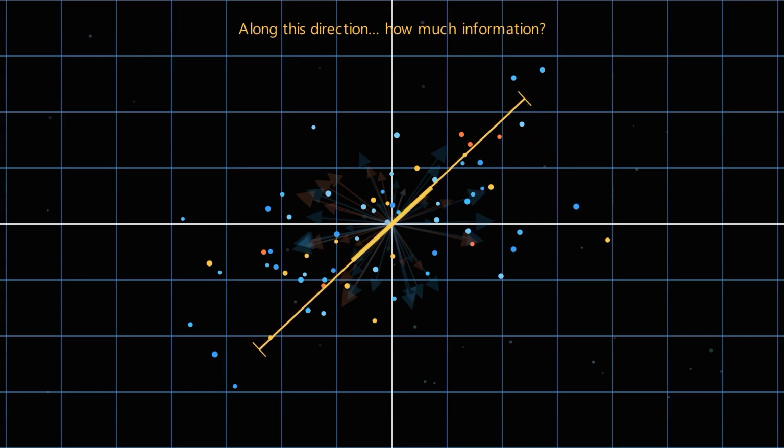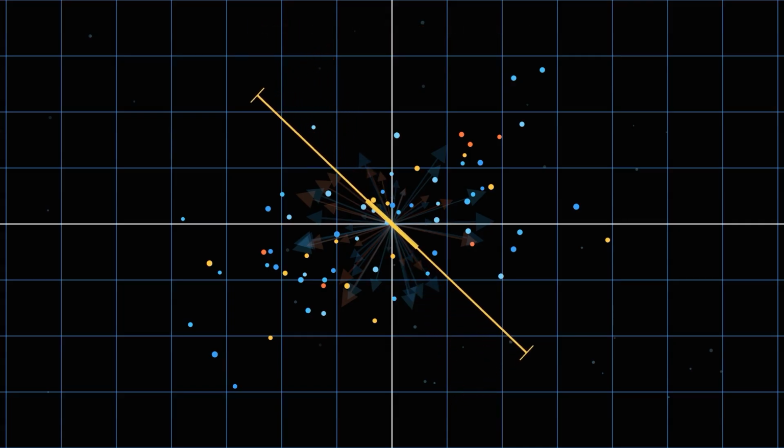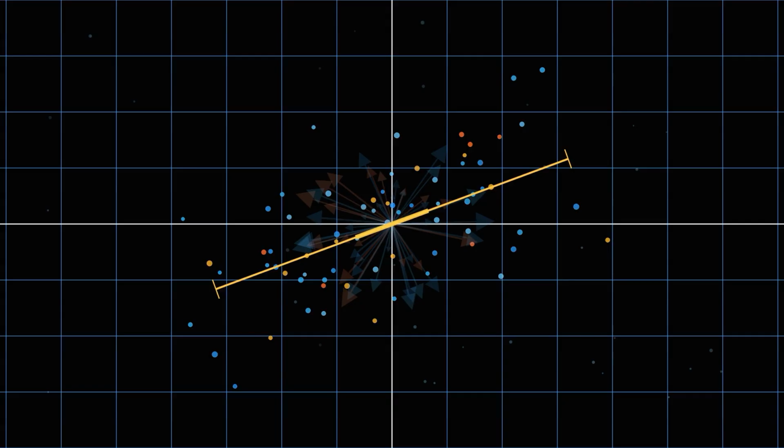Along this direction, how much information is actually present? Most directions contain only a little information, but eventually, one direction captures far more variation than every other direction. This isn't an accident. It is the most important direction hidden inside the language.